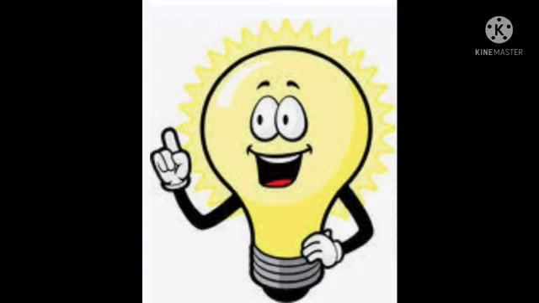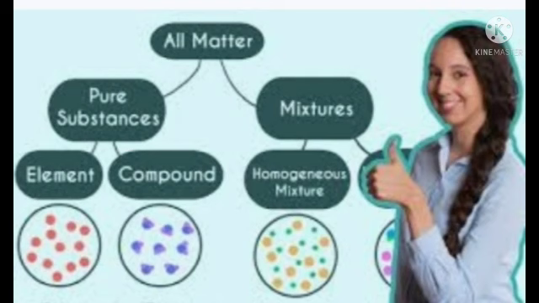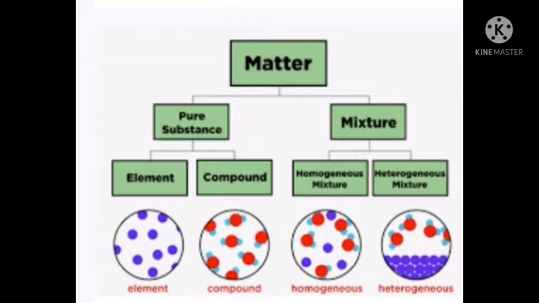Next, we can learn about matter. Today, we are going to learn about matter, how it is classified. What is matter? Already I explained in the last class. Matter is anything that has mass and occupies space. Example: wood, air, water, chalk. This matter can be broken down into two categories. How many? Two: pure substances and mixtures.